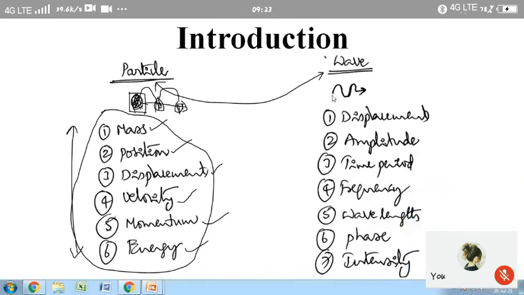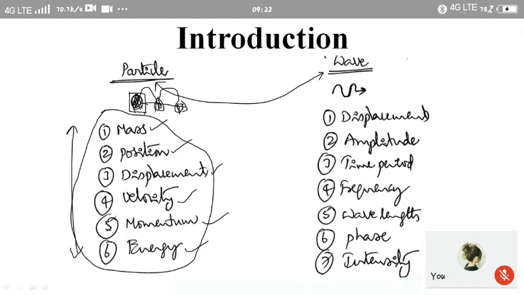Whenever a disturbance is propagating through the medium, we can say that the propagation of a wave in a particular direction is going to disturb the particles present in the medium. Some particles will be displaced in the upward direction, some in the downward direction.